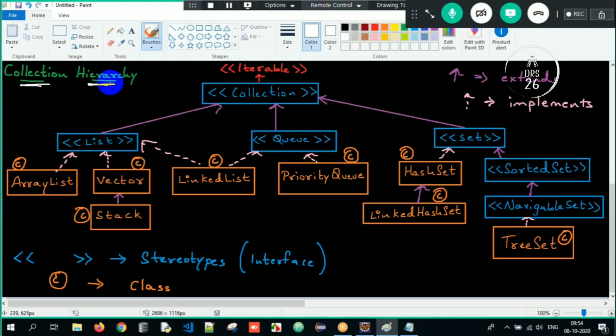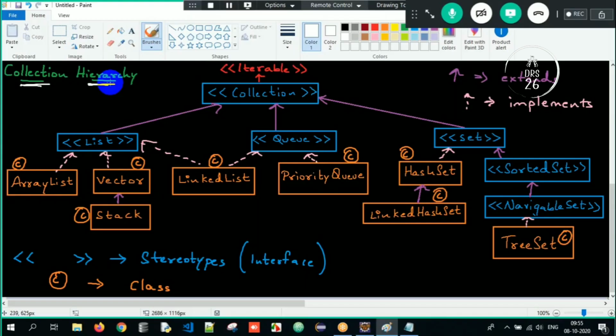So now the supermost class in entire Java is object. Object class, right? And the supermost class in the exception hierarchy is throwable. Similarly, the supermost interface in the collection hierarchy is collection. Under collection, we have three sub interfaces. What are those? List, queue, set. Collection is the supermost interface, and it has three sub interfaces, that is list, queue, set here. And collection will in turn inherit one more interface, that is iterable, but you can ignore it. But internally it inherits one more interface called as iterable.